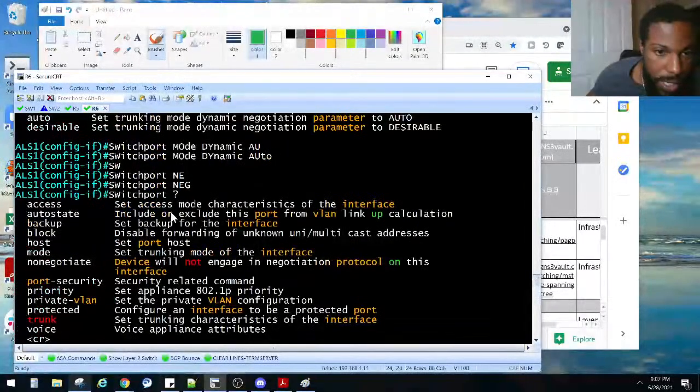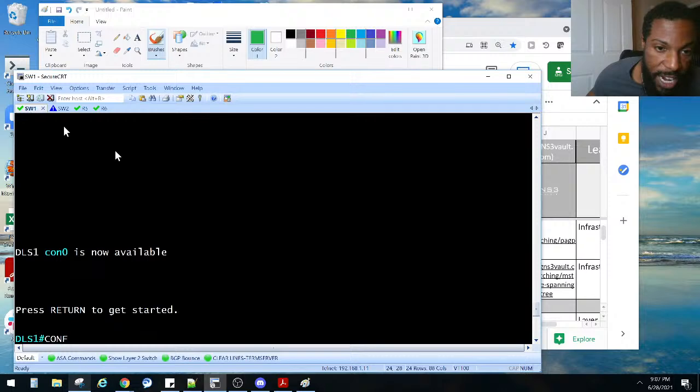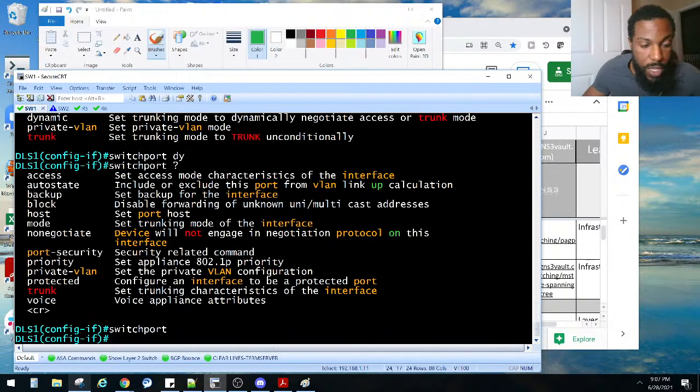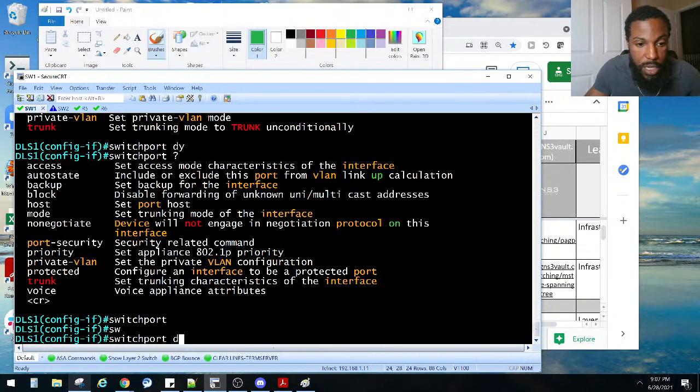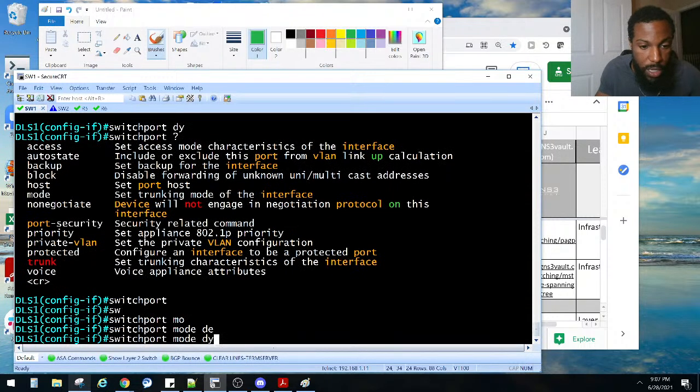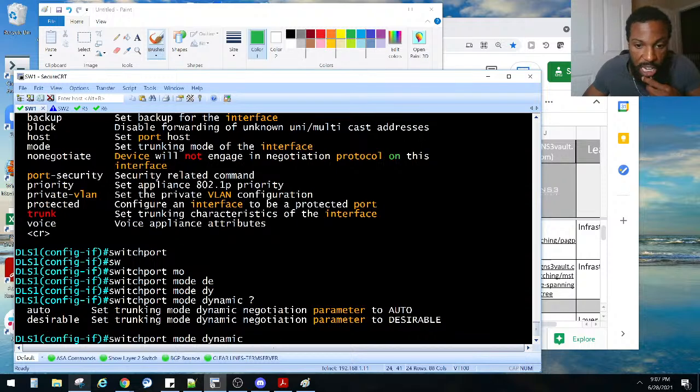That's what it was. So switch port mode dynamic desirable. That will automatically make it desire to be a trunk, if I remember correctly.